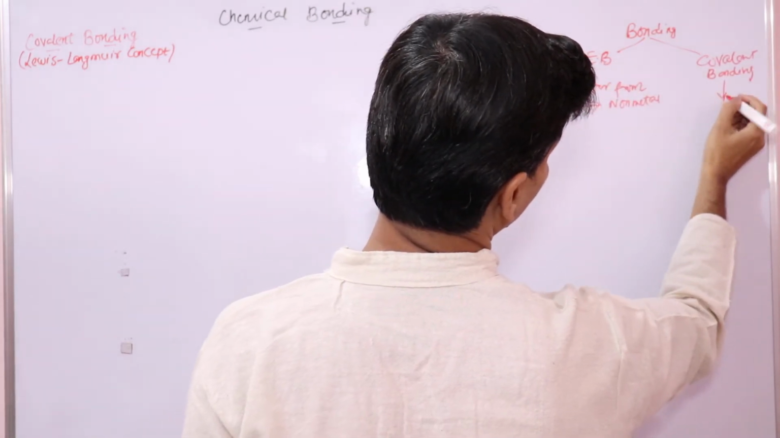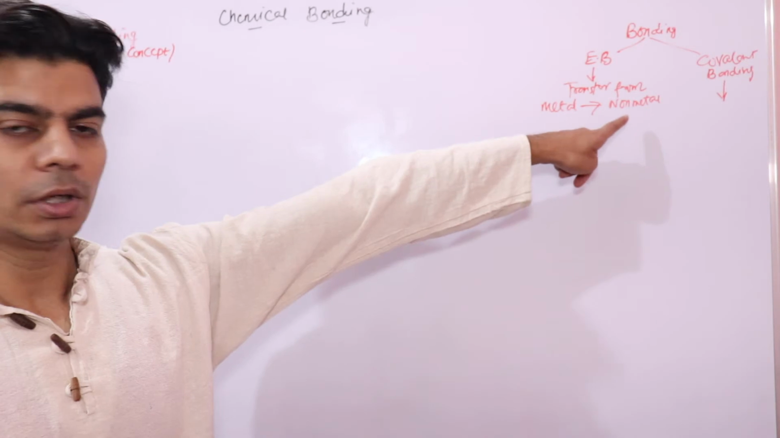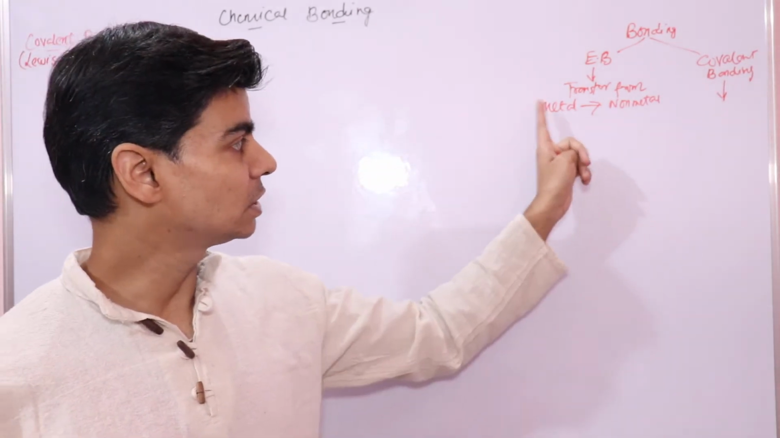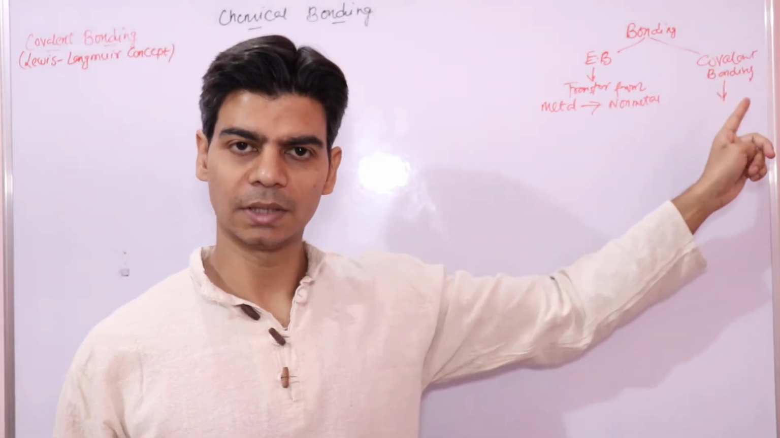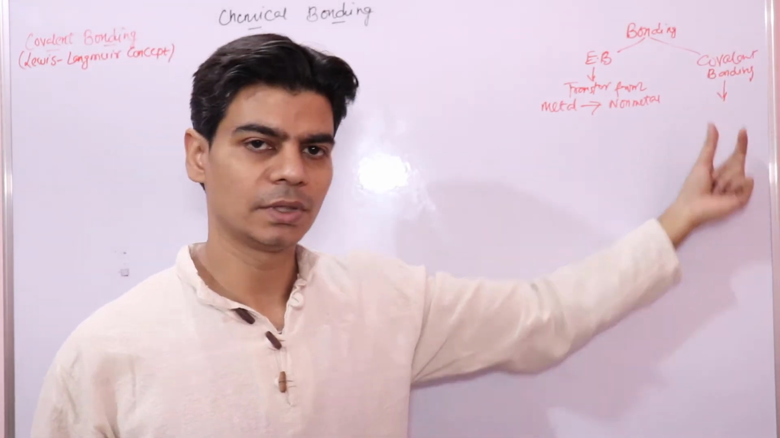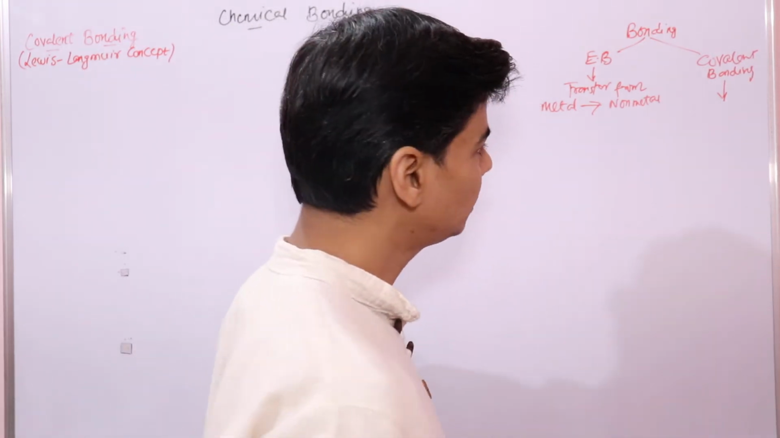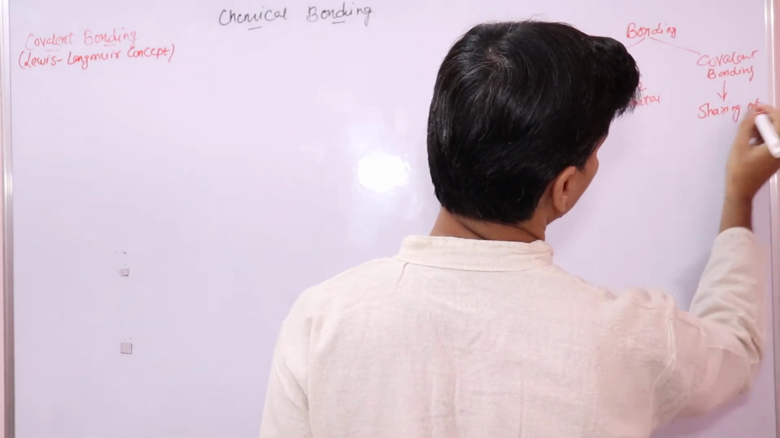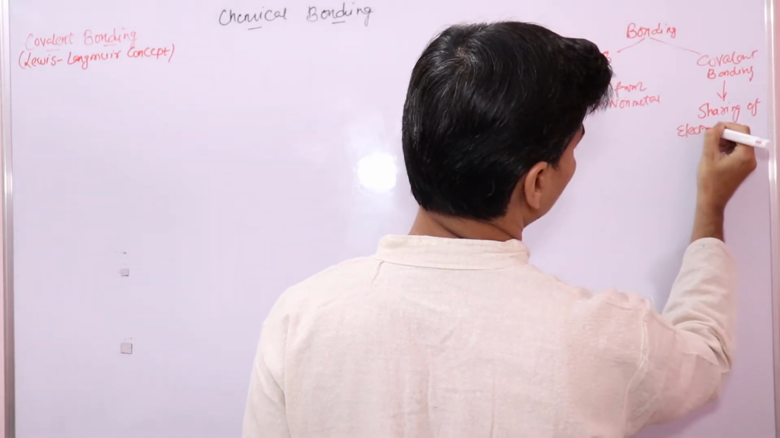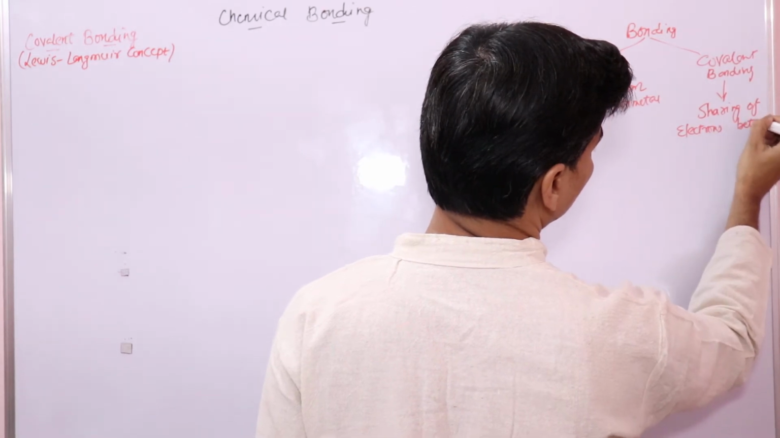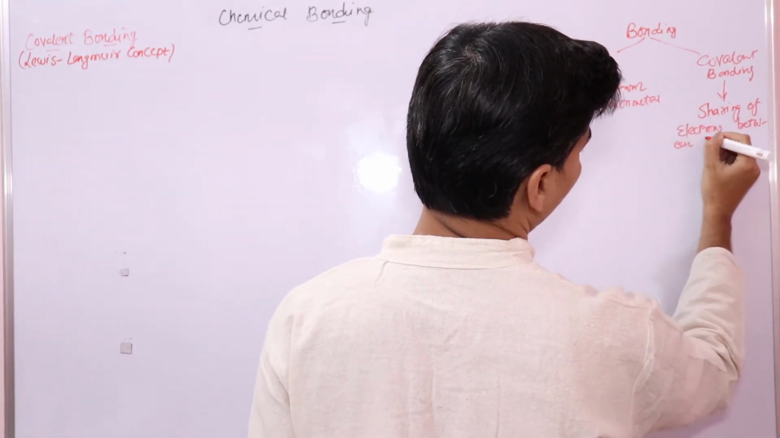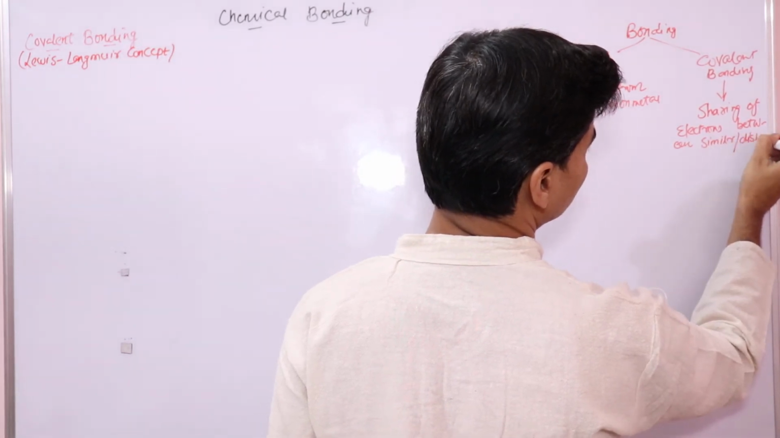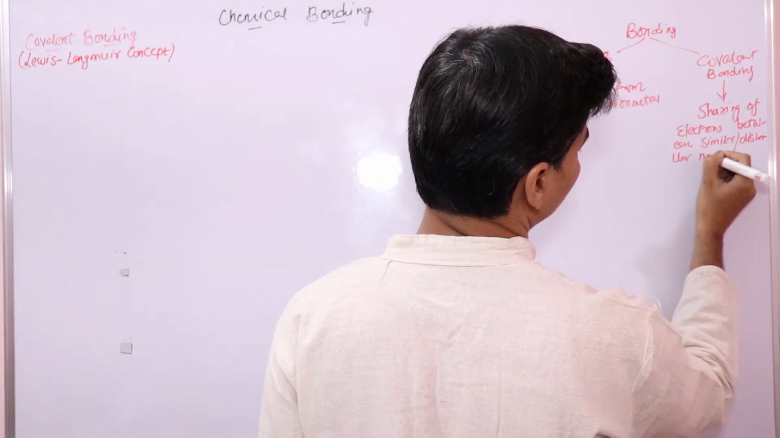In covalent bonding, the covalent bond results due to sharing of electrons. There is no transfer of electrons, there is sharing of electrons. We'll understand the reason why sharing of electrons and why not transfer. This is due to sharing of electrons between similar or dissimilar non-metals.